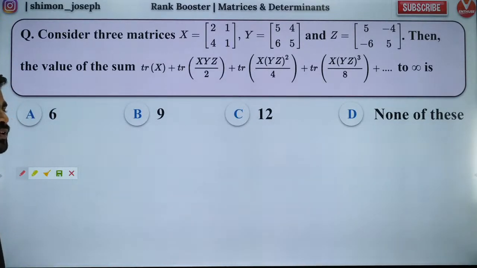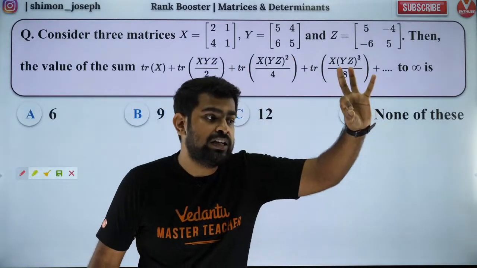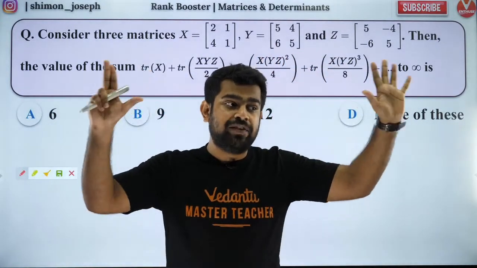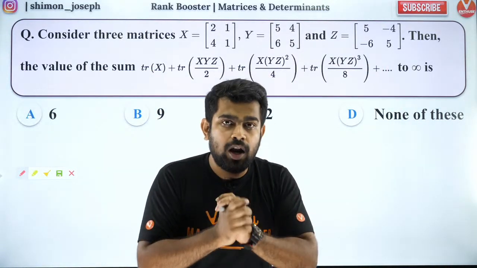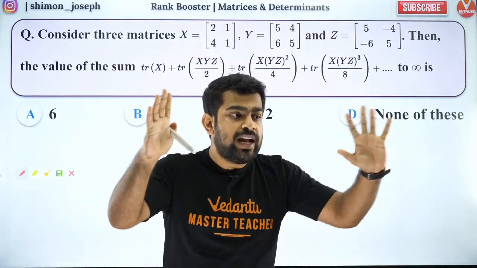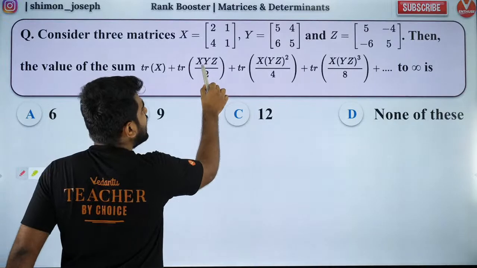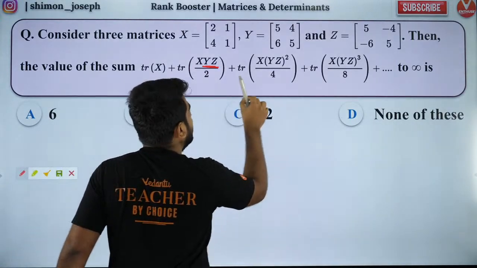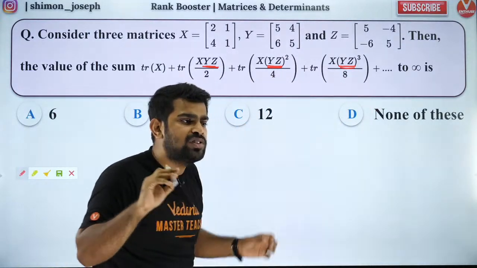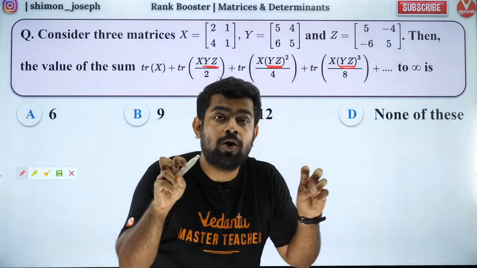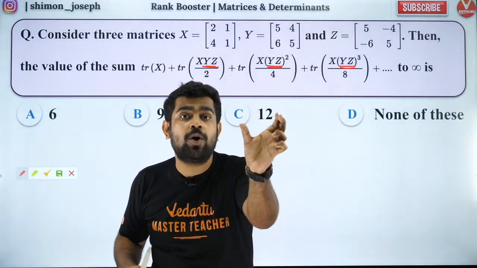So what is the answer? Everybody says option A. Guys, this is a beautiful question. Everybody, can you all listen to me carefully? Shall we go for it? So let's see how to crack this question. One thing I notice: I have YZ here, YZ square here, YZ cube here. So something is unique about YZ.